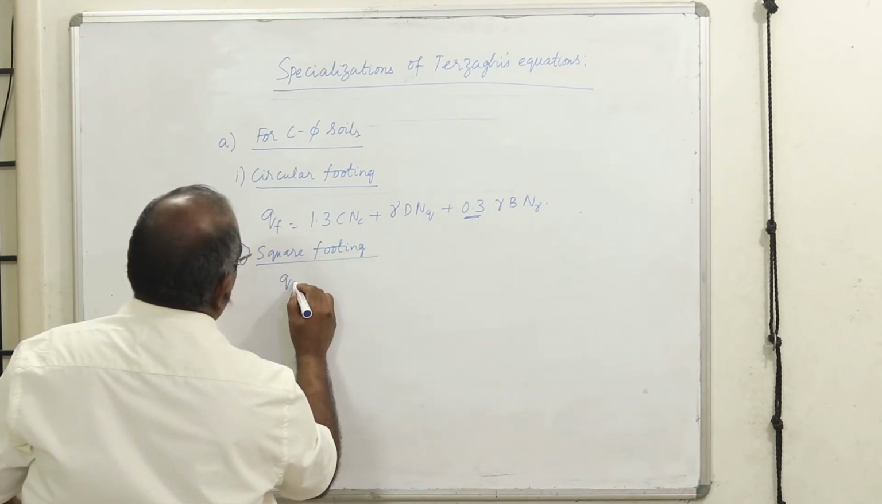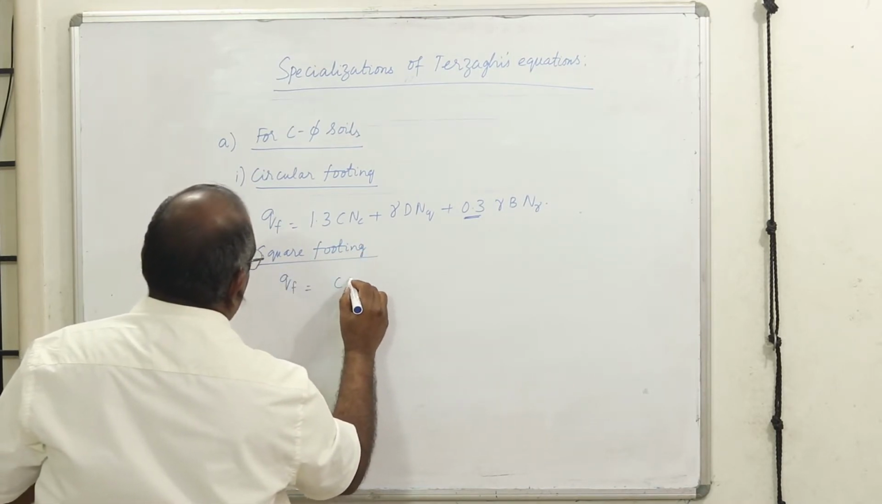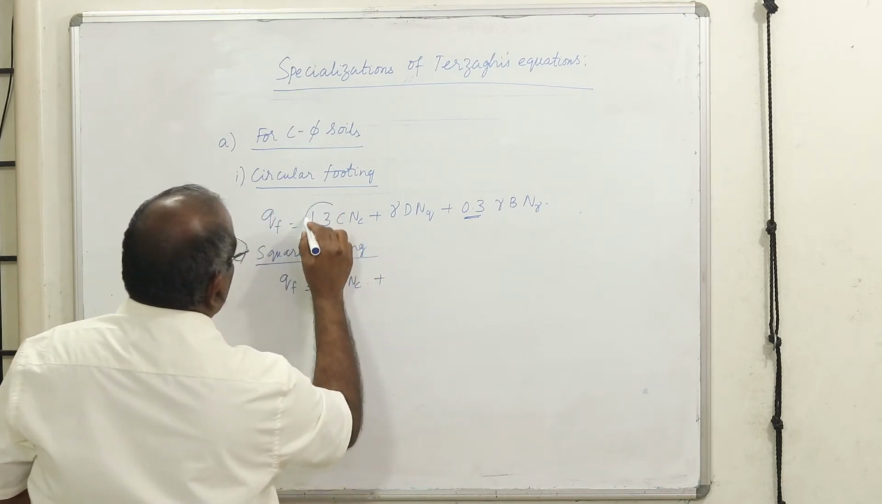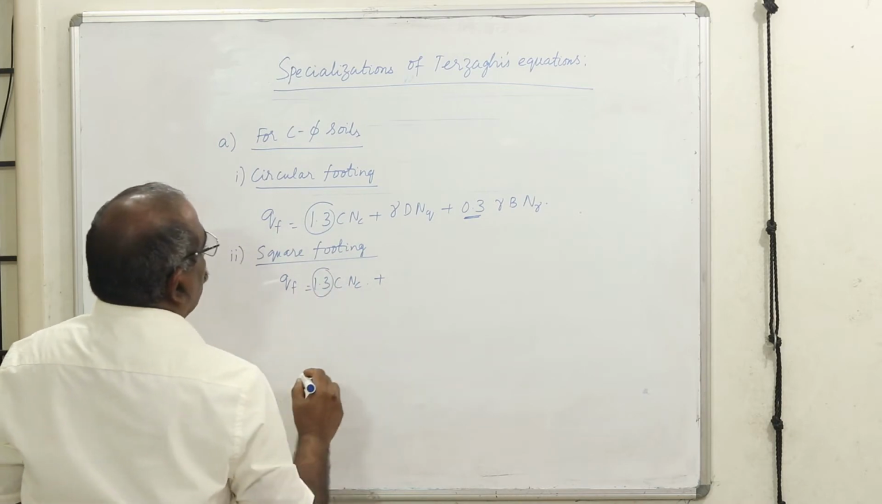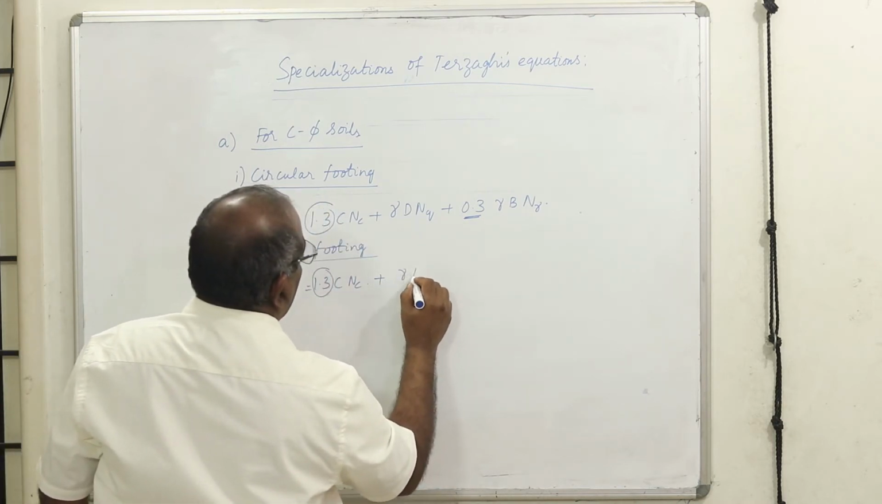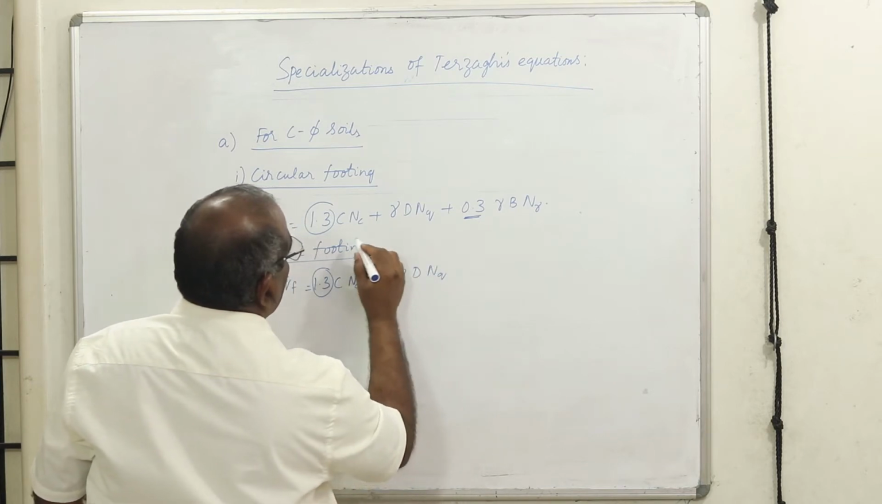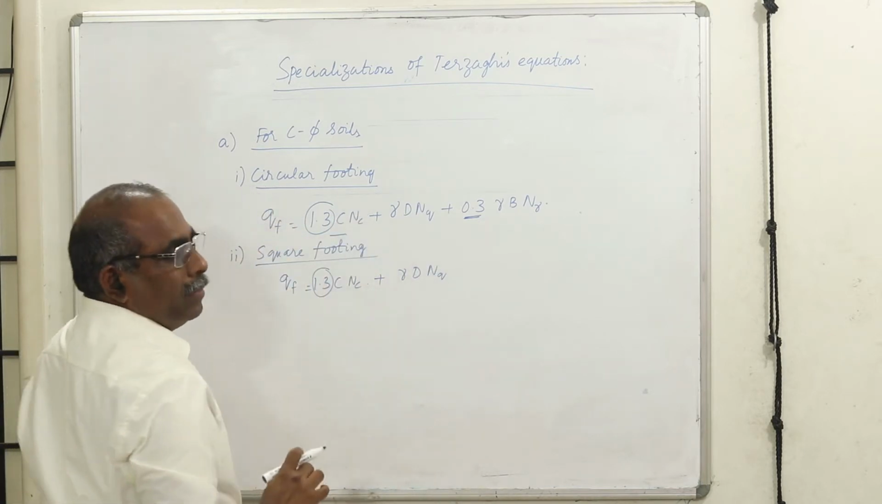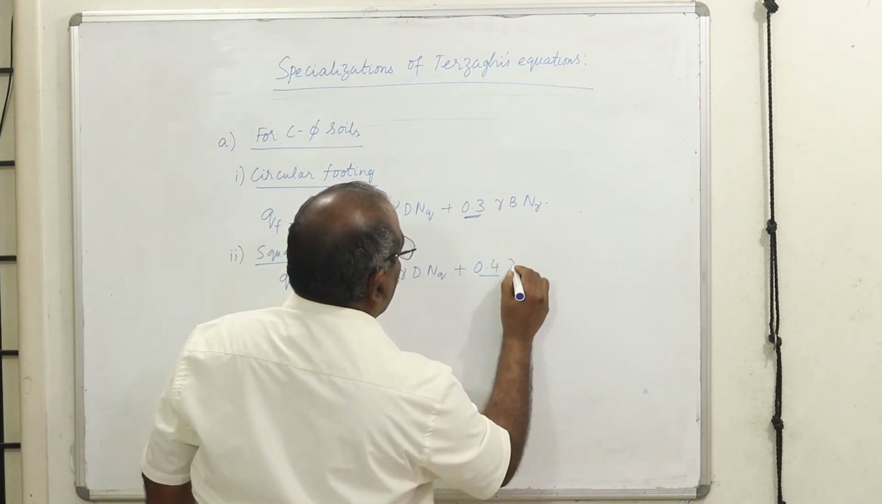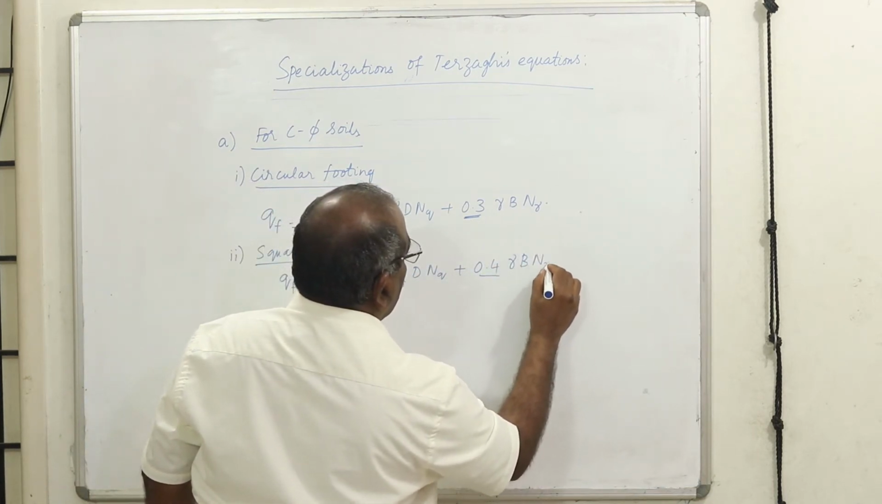the value of qf is equal to 1.3 times cNc. The difference is also that you are going to have 1.3 as a multiplying factor for the first term, the cohesion term, and the width term you got some modification. This becomes 0.4 gamma B N gamma.